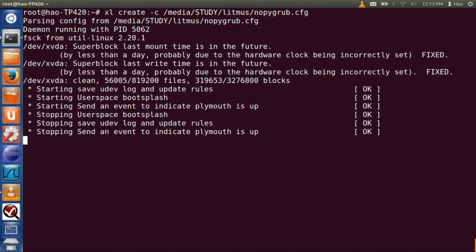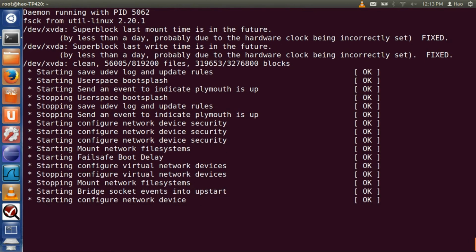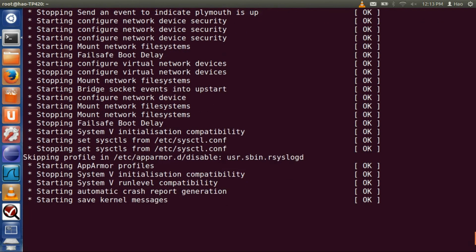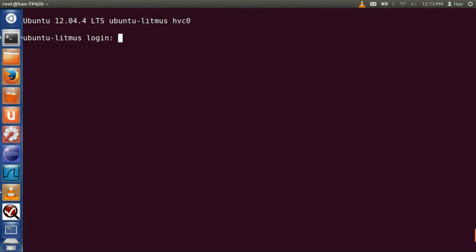And all the messages here, and that's it. The domain successfully booted. Okay, so this is how you create a file-based guest domain in RT-Xen. Thank you very much.